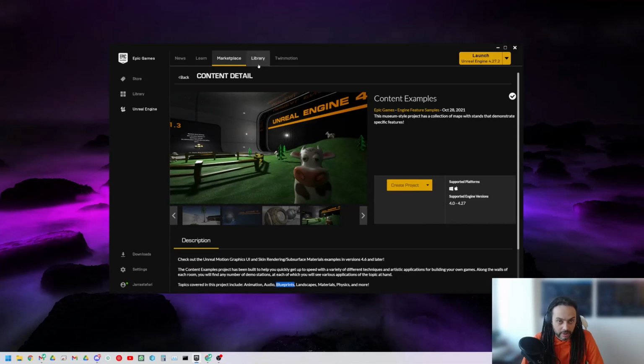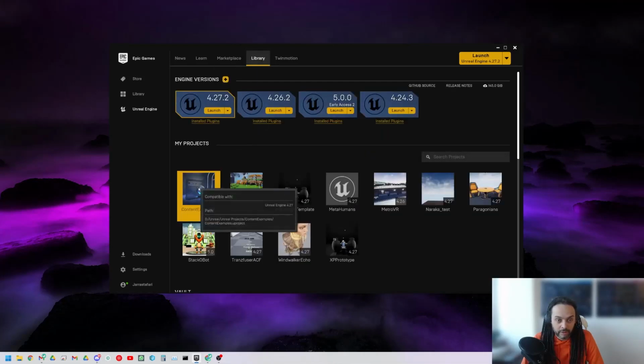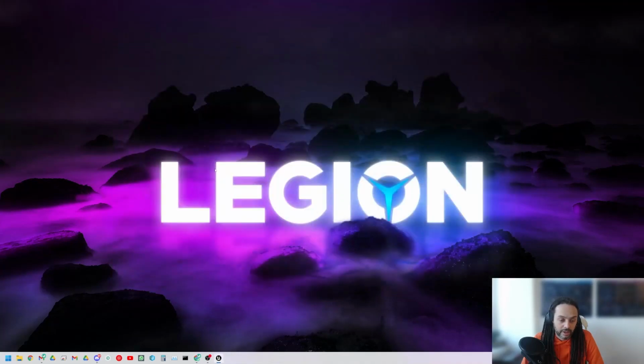Okay, so I've already downloaded this. We go to the library, and once we've created the project, we can add it here, and that's going to load up on my second screen first of all, so switch those over. Everyone has previous experience with going to the marketplace, pressing to download or create a project, adding it to their existing project. Okay.